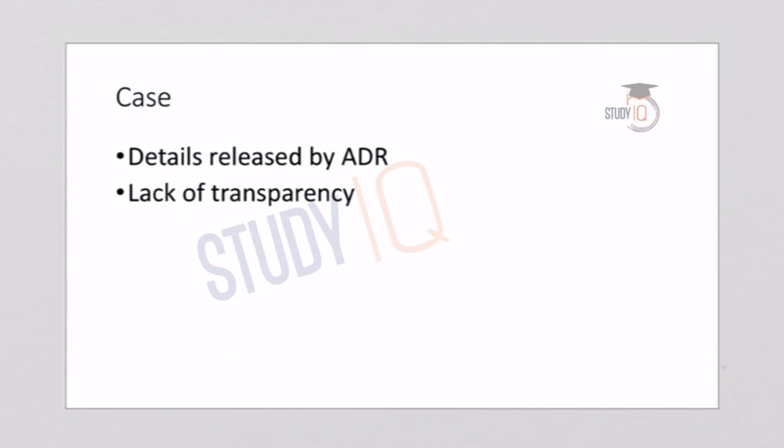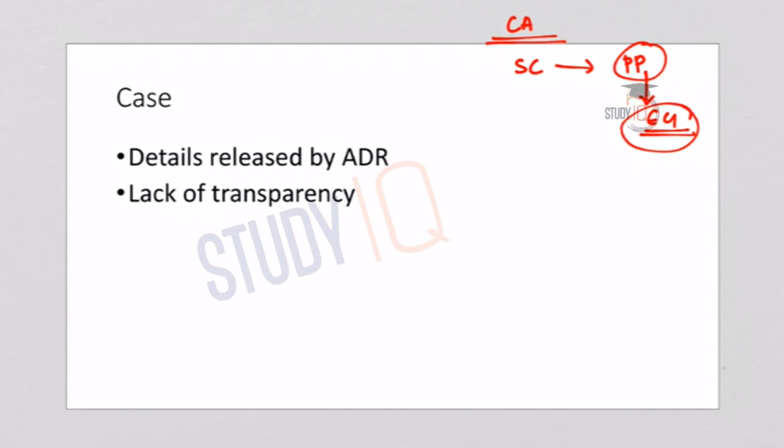So let us start. As we have discussed in the beginning, the current affair is that the Supreme Court has instructed various political parties that they must furnish the details of the money or donations that the parties have received in the form of electoral bonds, and this should be submitted to the Election Commission of India. So this is to raise the accountability and transparency of donations received by the political parties. Now let us understand what the case was in which the Supreme Court made this judgment.